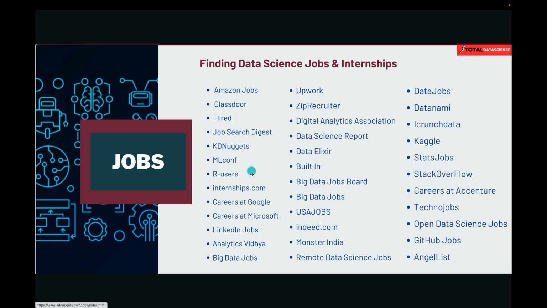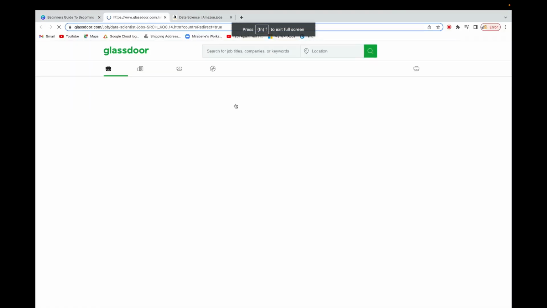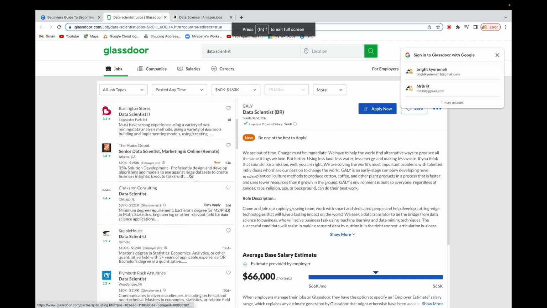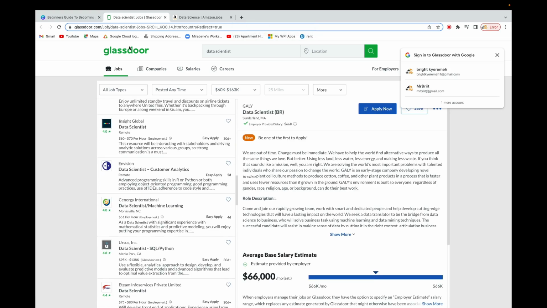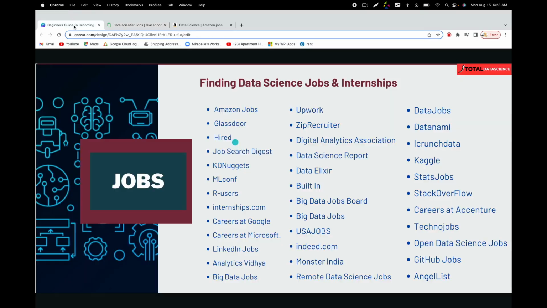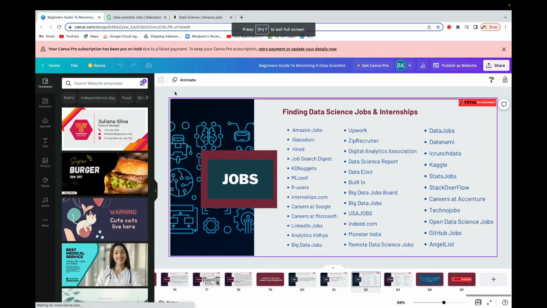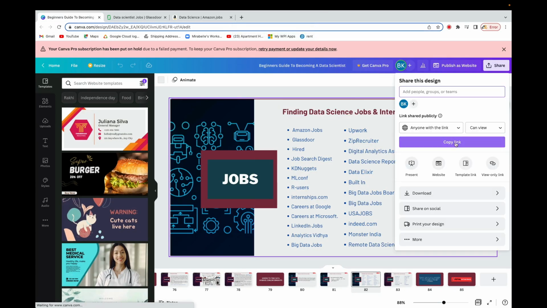There are a lot of places that I've given you. If you go to Glassdoor, for instance, you see that there are quite a lot of them over here. So you can easily search based on what you want. Let me come here and then present it again.